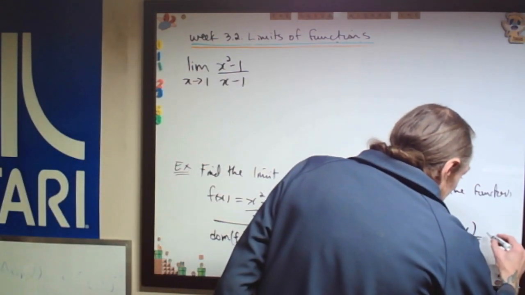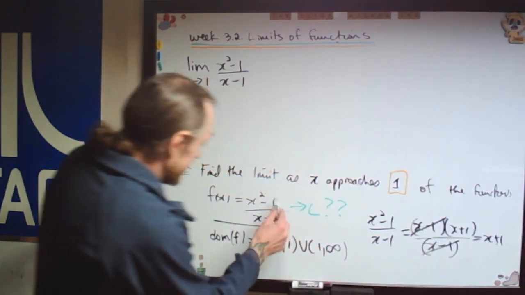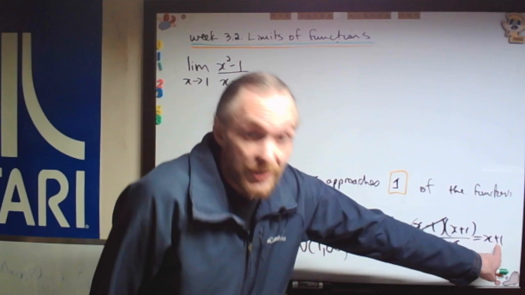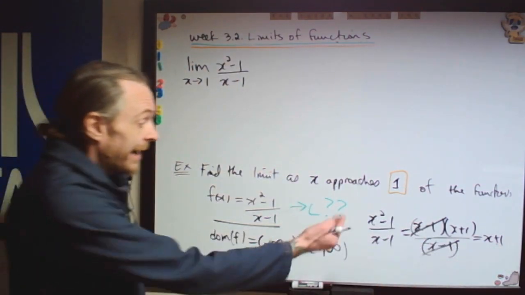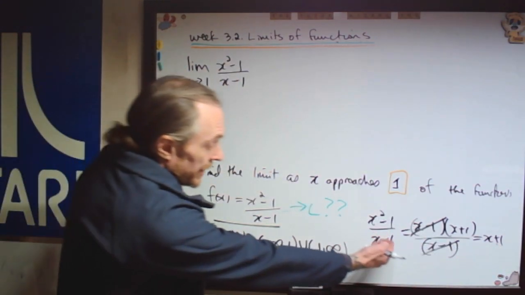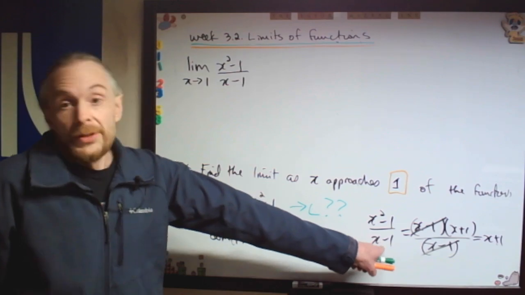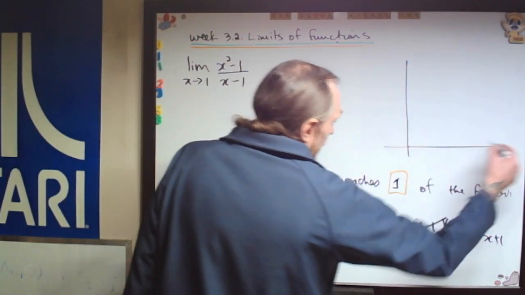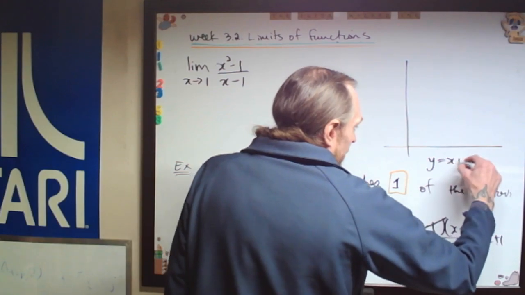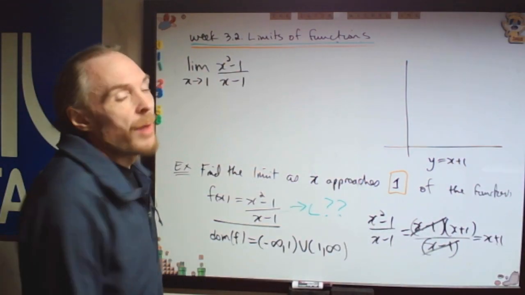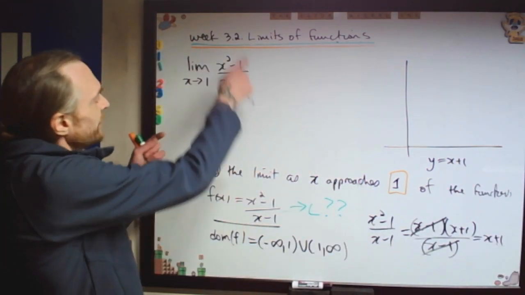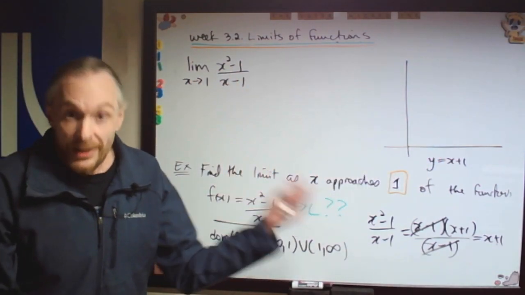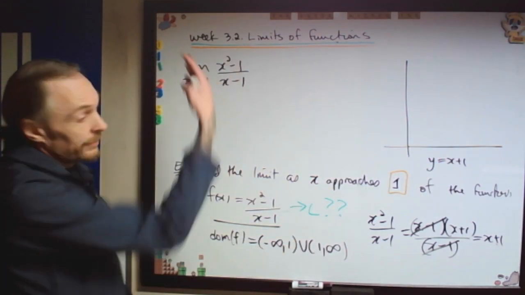But the domain, because it was originally given as this expression, still says that even though it looks like now that it's just a straight line, you can't equal 1, so there's a hole in my function. So if I look at this function, y equals x plus 1. My mantra will be eventually, if you're not picturing the graph of a function near a value, you're doing the limits wrong, because that's what they're trying to describe with this algebraic business.